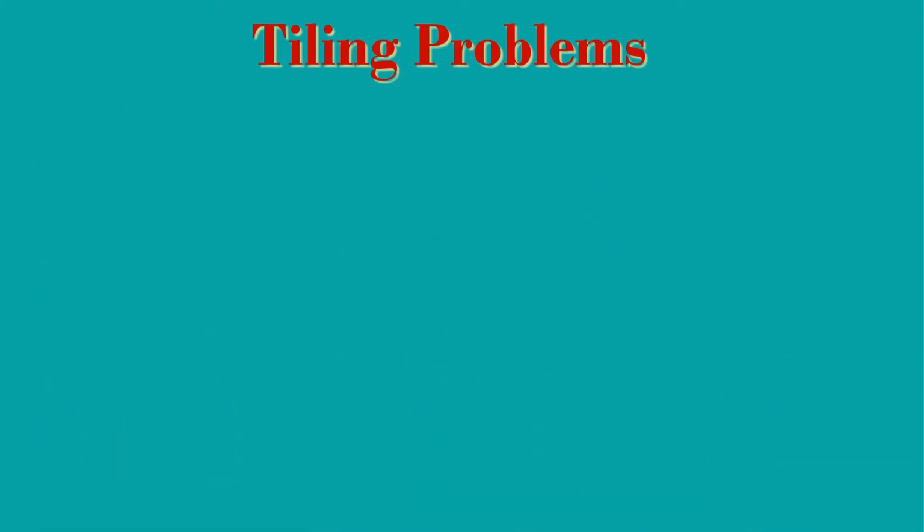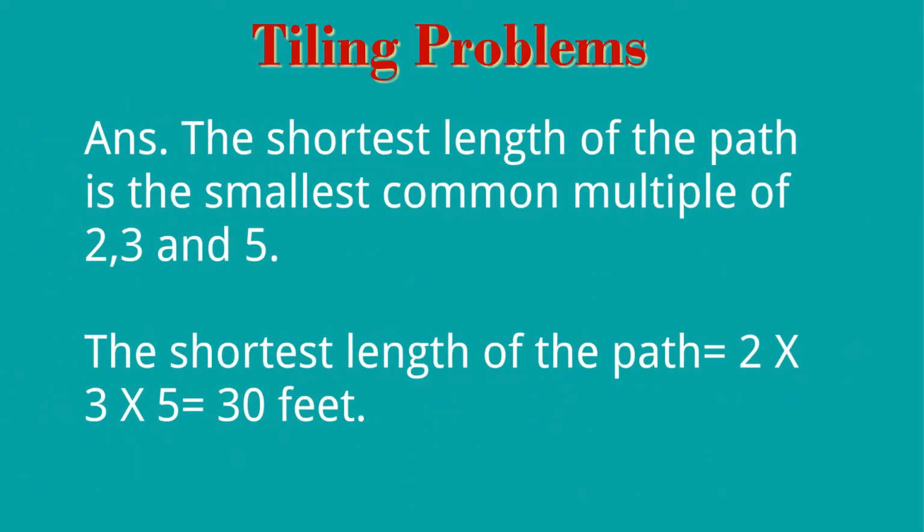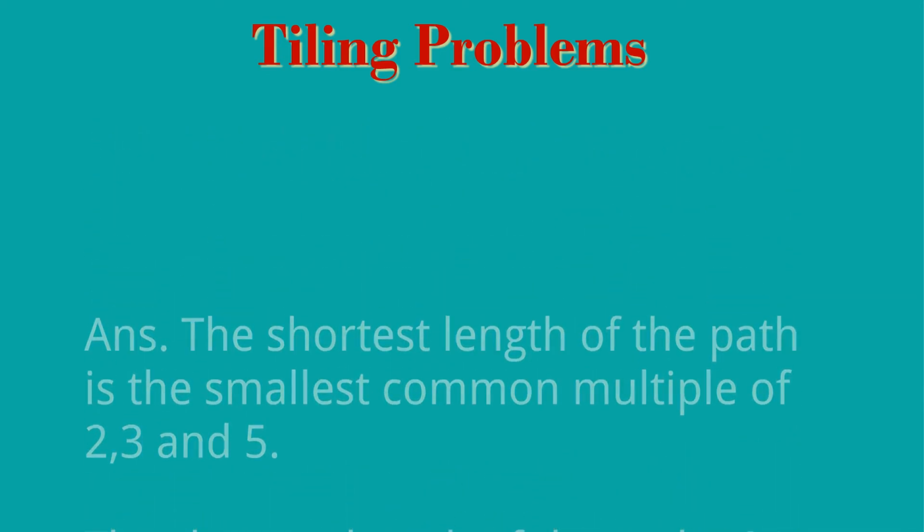Answer. The shortest length of the path is the smallest common multiple of 2, 3 and 5. The shortest length of the path is equal to 2 into 3 into 5, which is equal to 30 feet.